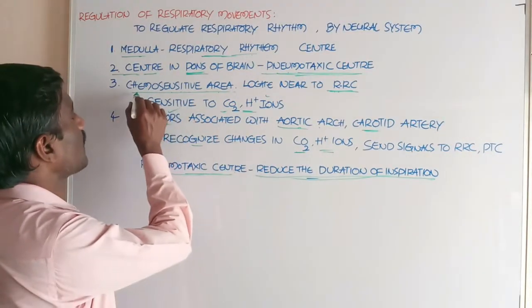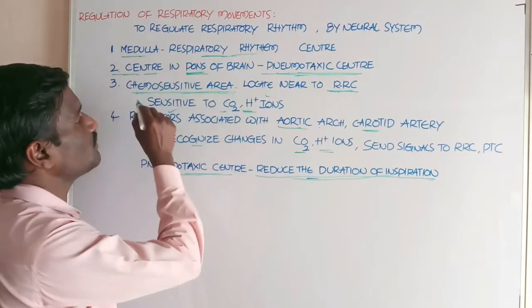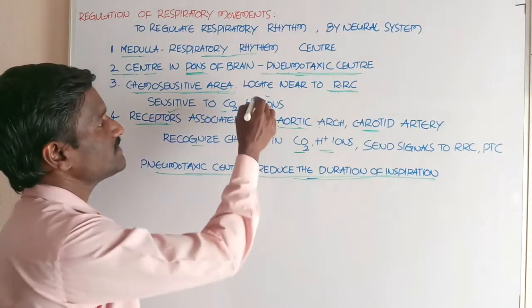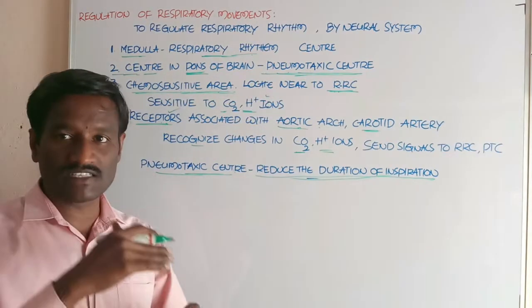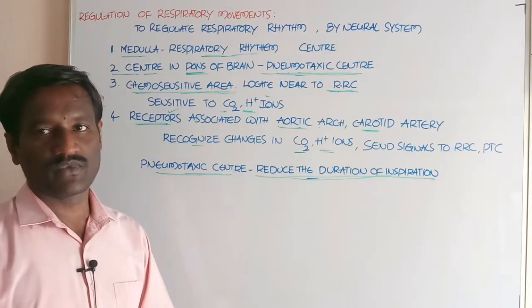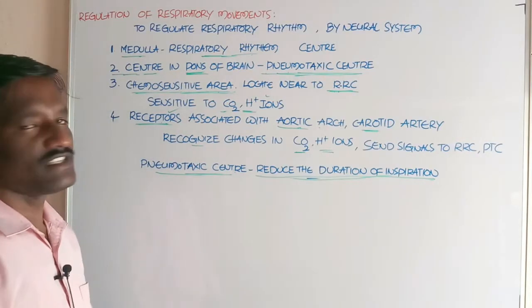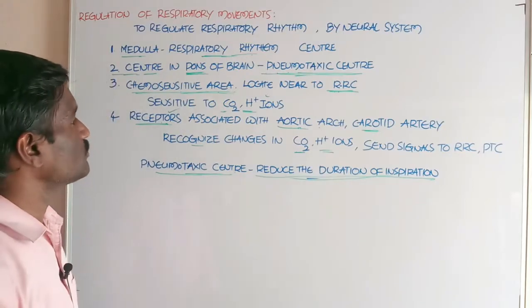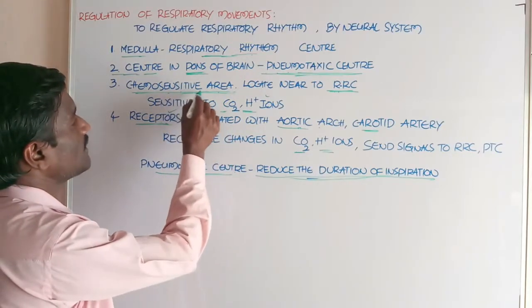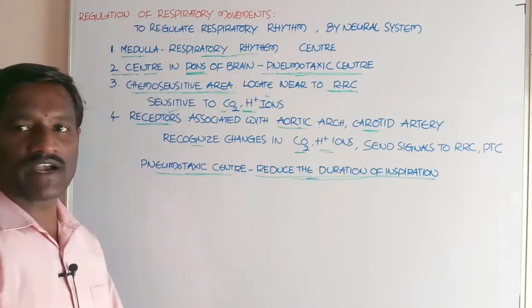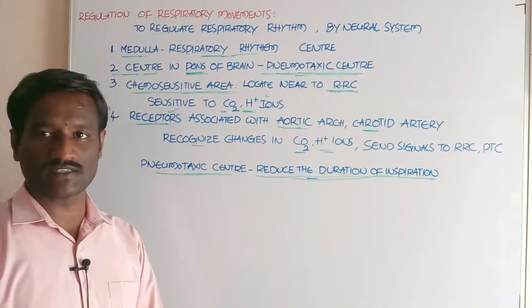Next, the third one, the chemosensitive area. It is located adjacent to the respiratory rhythm center, in the medulla part of the brain. This chemosensitive area is highly sensitive to carbon dioxide and hydrogen ions.